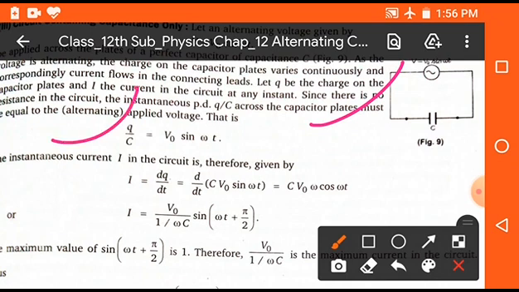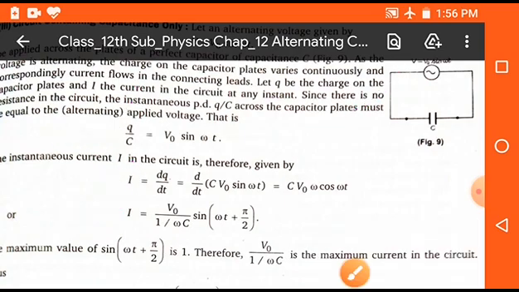V means that is voltage, V naught sin omega t. So here I is equal to dq upon dt, because we know that the rate of change of charge is equal to current. Now we can put here d upon dt is equal to C V naught sin omega t. On solving we get I is equal to V naught upon 1 by omega C sin in bracket omega t